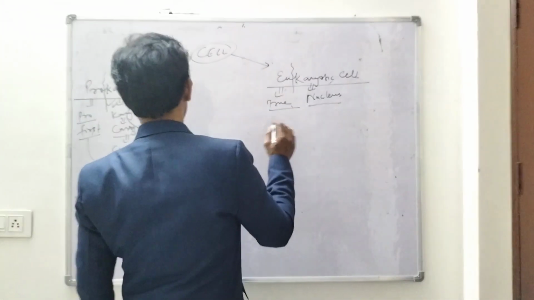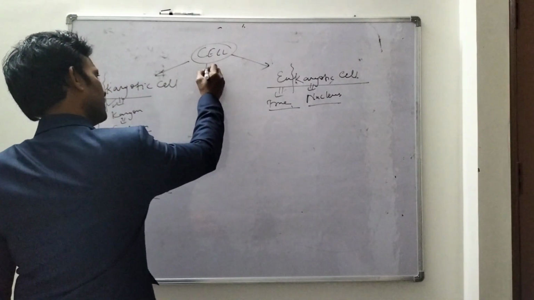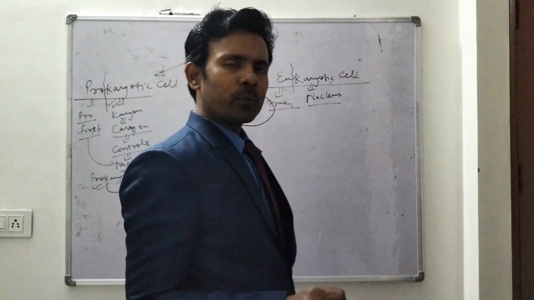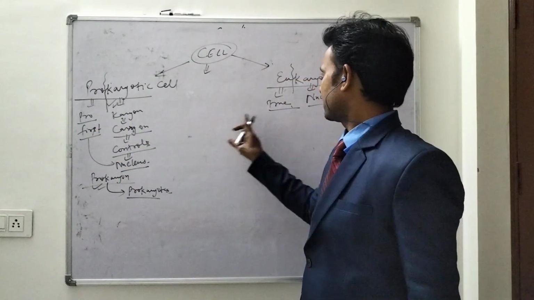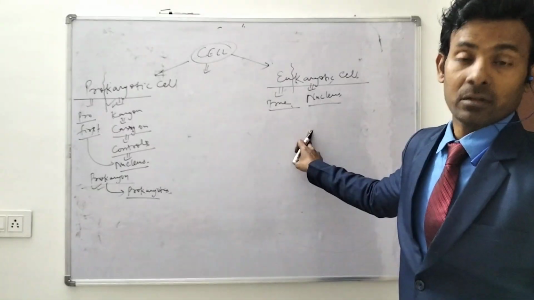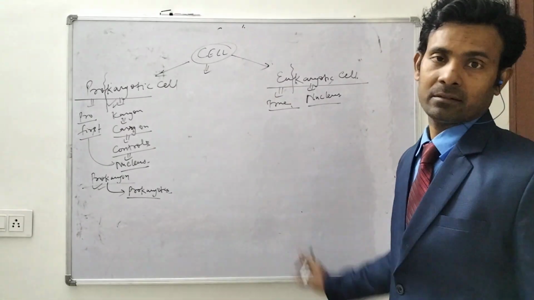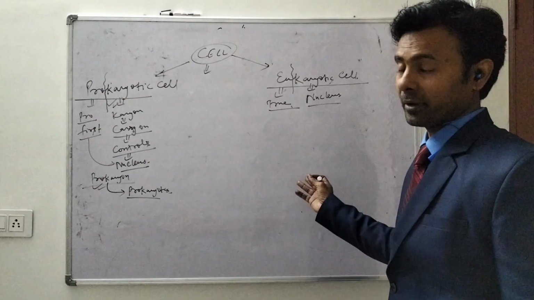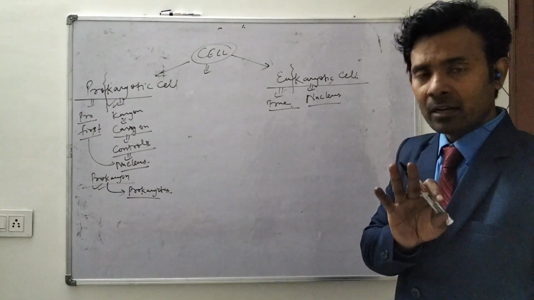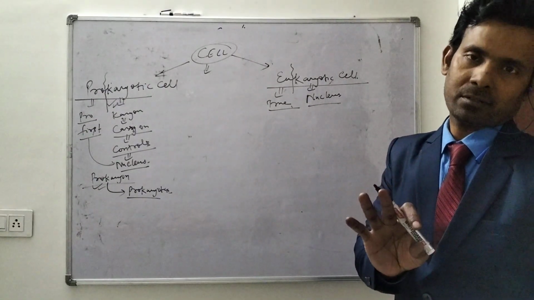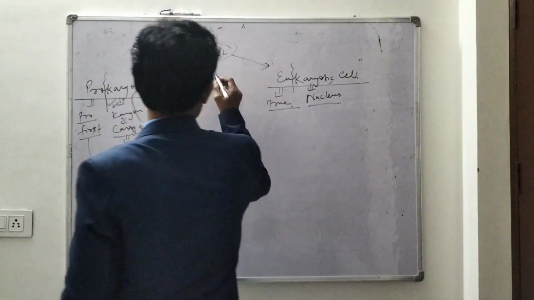But I think eukaryotes are not formed from prokaryotes by a jump. That means a middle position always comes.